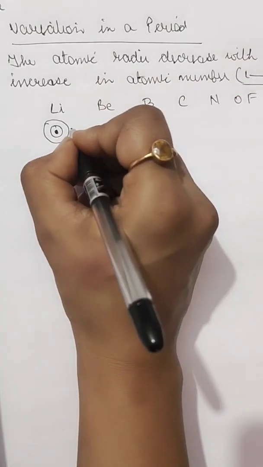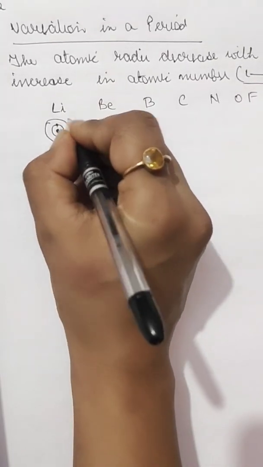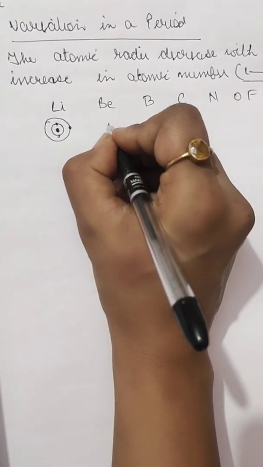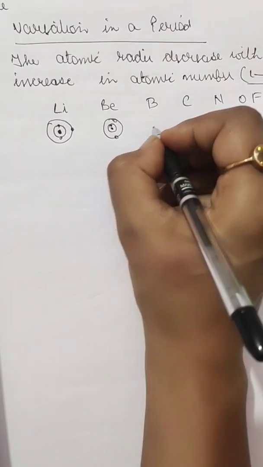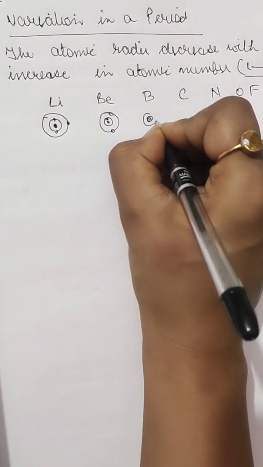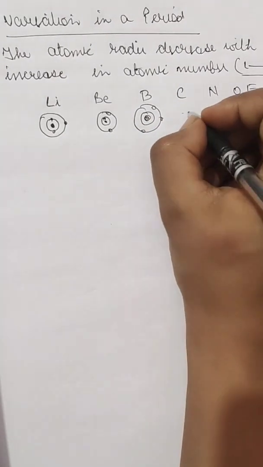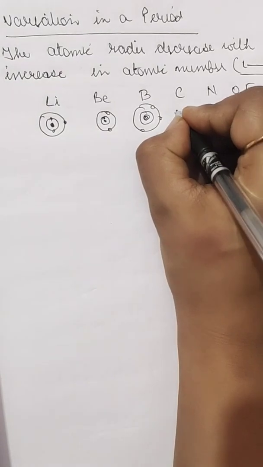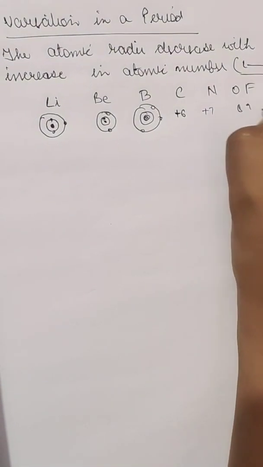There will be one electron here and two here. For beryllium the number of shells will be the same, but there will be 2 electrons here, and then 3 electrons here. Every time the number of electrons increases: 7, then 8, 9 and 10.